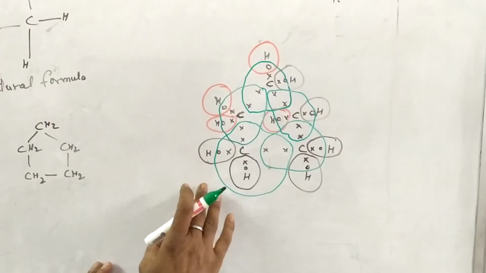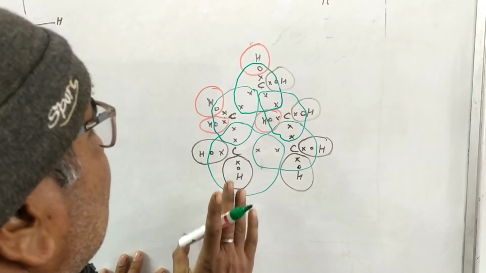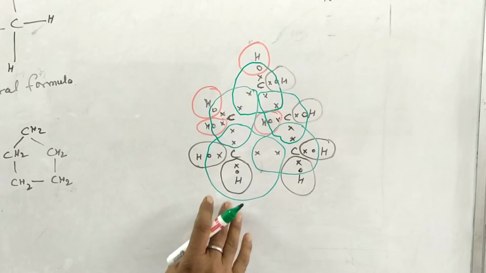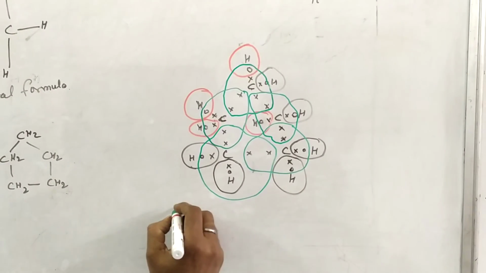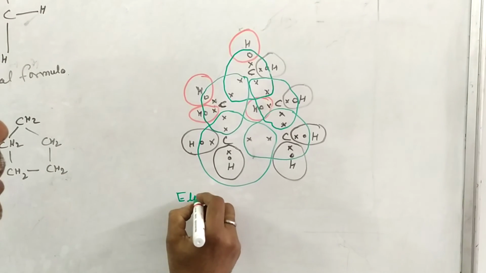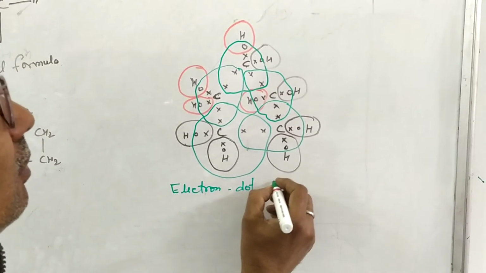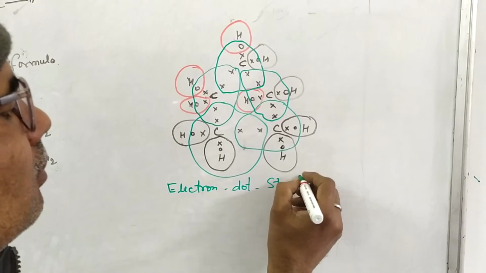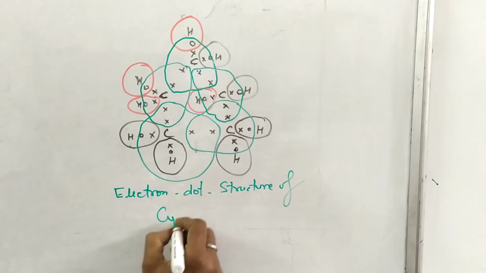Each carbon has 8 electrons in its valence shell, and each hydrogen has 2 electrons in its valence shell. This is the electron dot structure of cyclopentane.